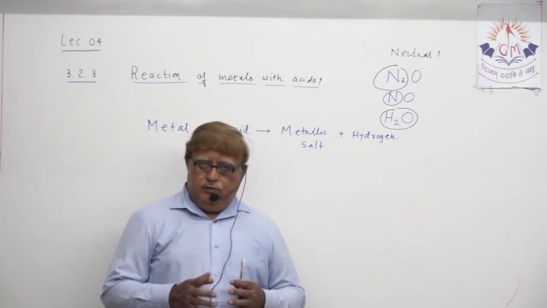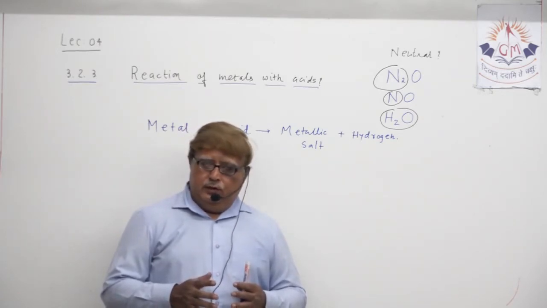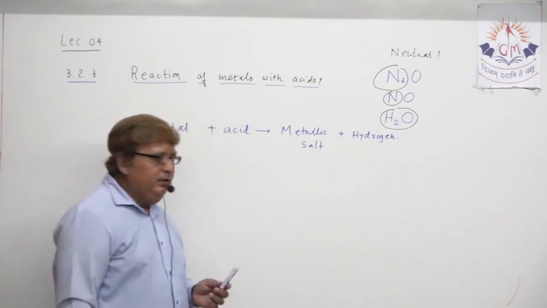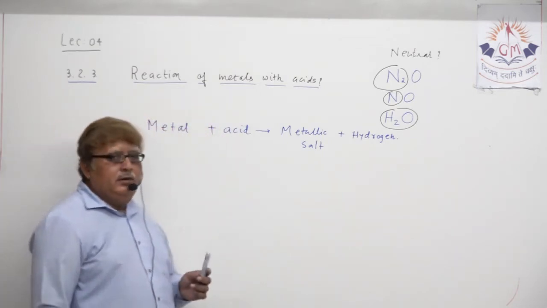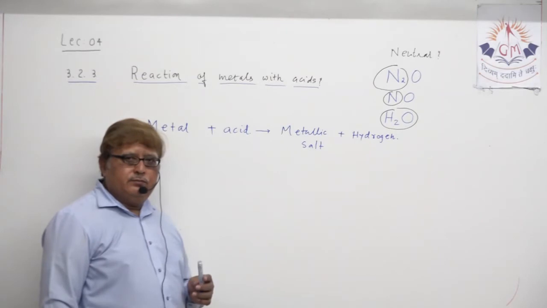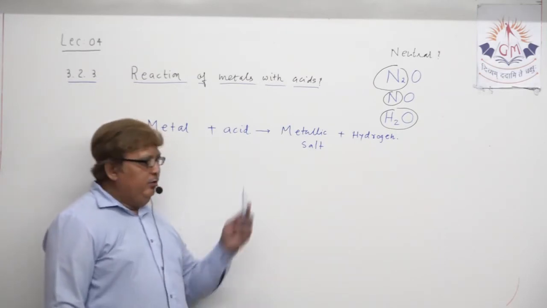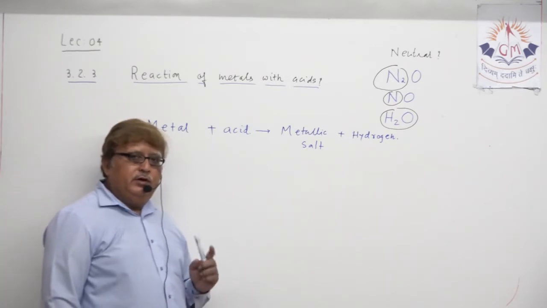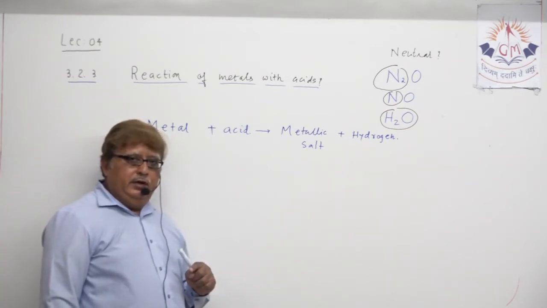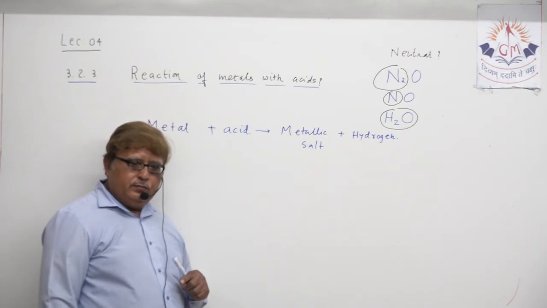So the general word equation has been written here. What we have written? When metal reacts with acid, it forms metallic salt and hydrogen gas.